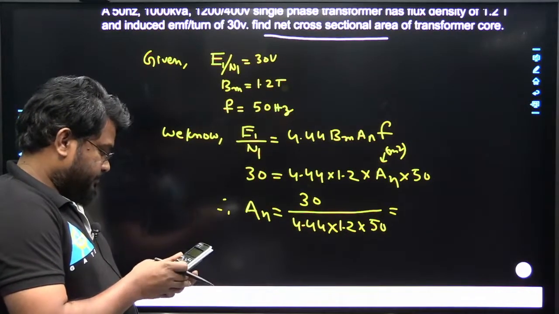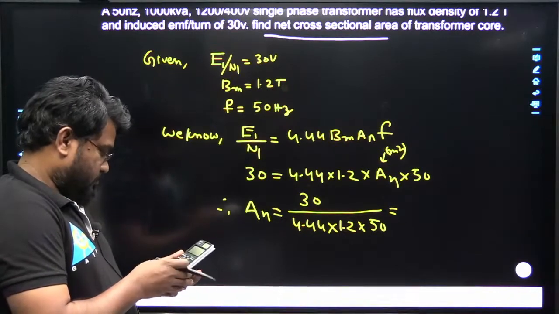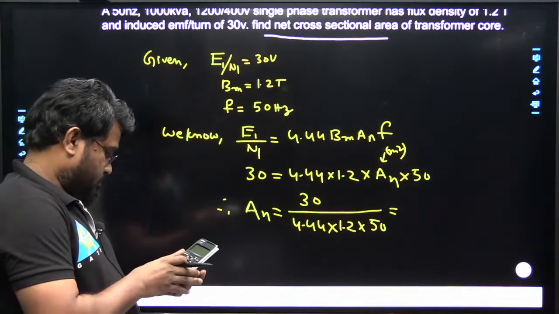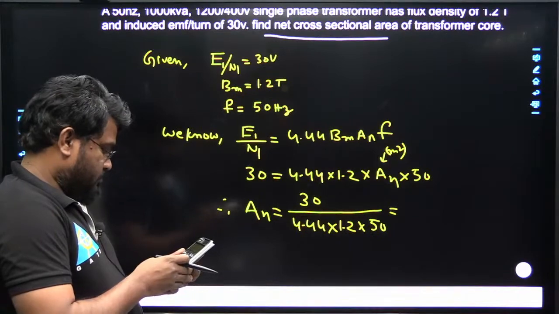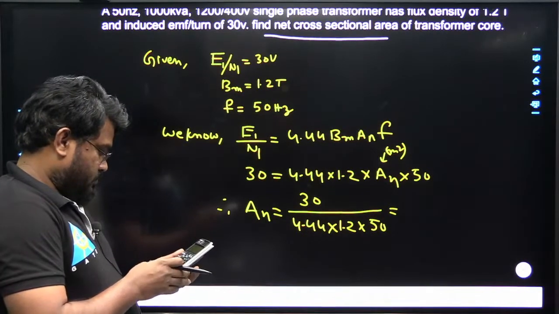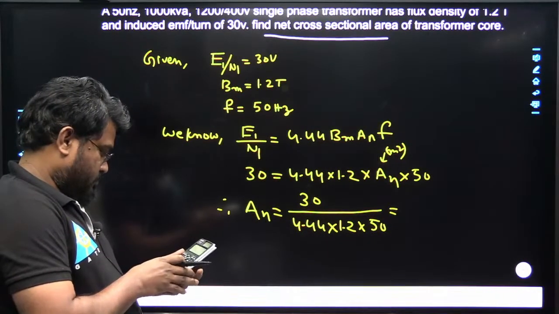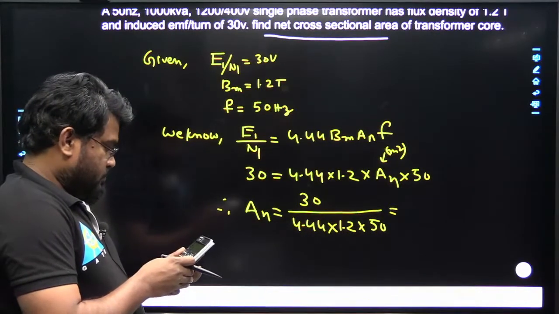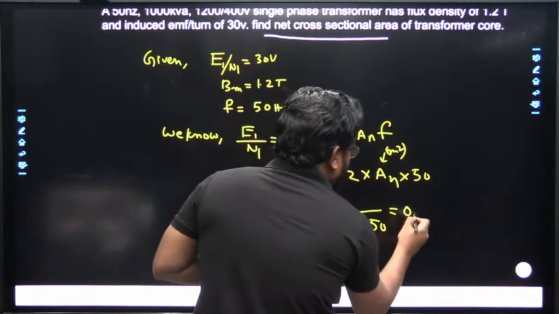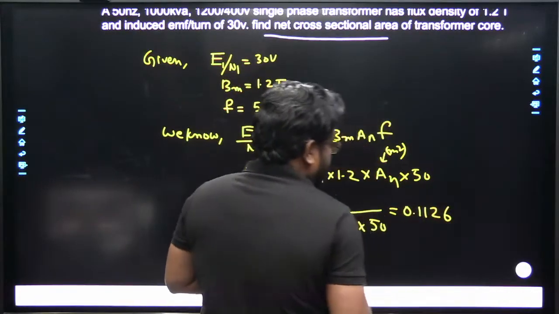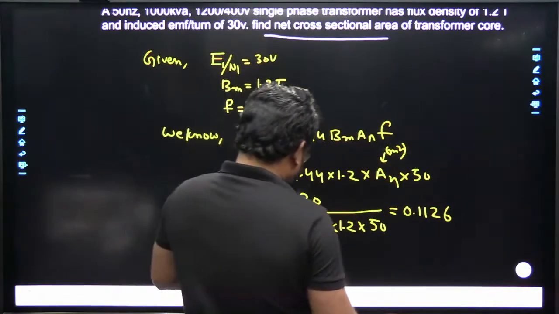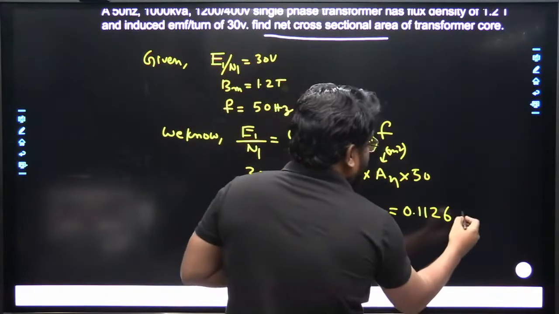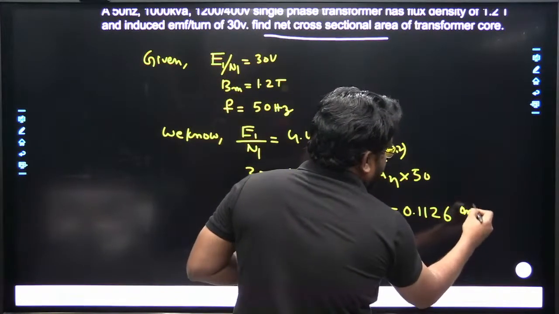What is the answer? 0.1126. Okay, 0.1126 meters square.